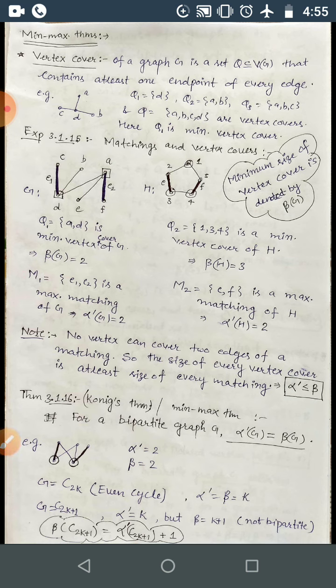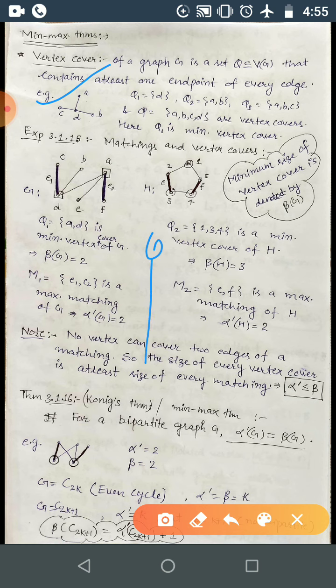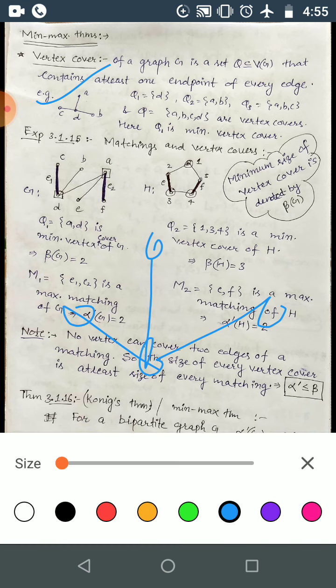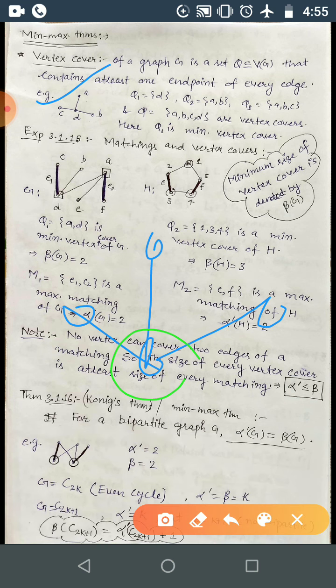So you can consider this graph. Here this vertex is covering all the edges. So a minimum of one vertex is required to cover all the edges. Here Q1 contains this vertex, so Q1 is the minimum vertex cover, a vertex cover with minimum size.